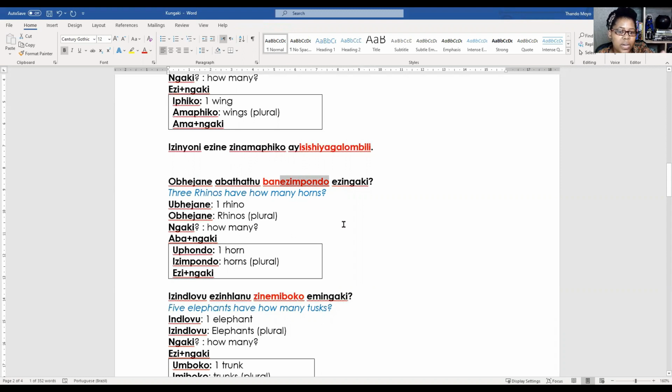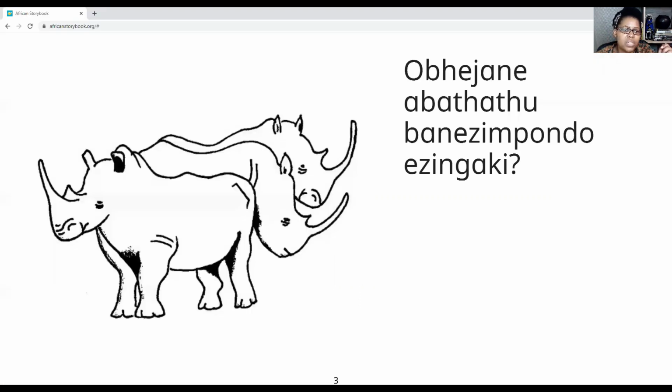So now let's go ahead and answer the question. We said 3 rhinos. Let's count. NgesiZulu. Asibale. Did you hear that? Asibale. Let us count. Kunye, kubili, kuthathu, kune, isihlanu, isithupha.